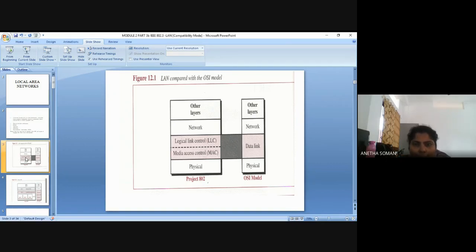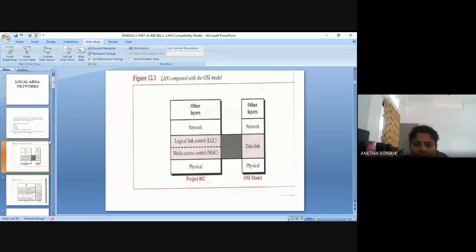In earlier classes, I have told it as data link control. Now, what are the differences? In IEEE project 802, the flow control, error control, and a part of framing duties are collected into one single layer. There I told you data link control means 3 important functions: framing, flow control, and error control. But here, in their project, the difference is that the framing part is done in both layers. The framing duty is handled in 2 layers, that is the logical link control layer and also the medium access control layer.